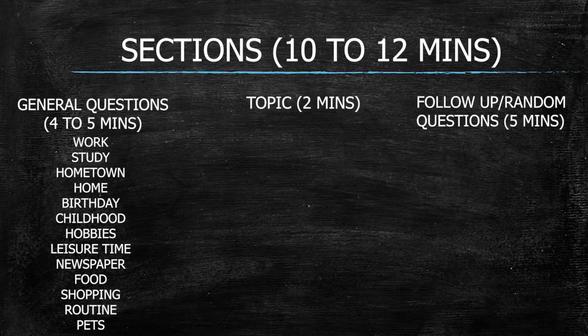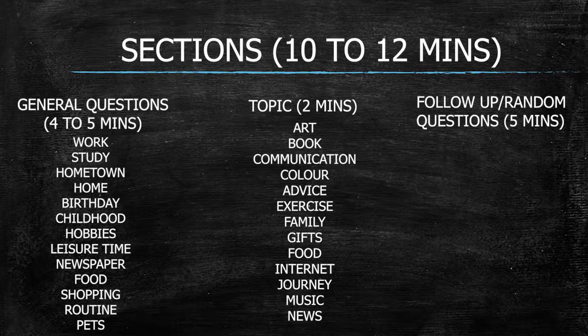So moving on to section 2, in this you are given a topic. Now in section 2, whenever you get a topic, you have something like this. I'm taking an example of a gift. So describe a gift you recently gave to someone. You should say who gave it to you, what kind of gift it was, what was the occasion. So the intent here is for you to talk about these things for the next 2 minutes.